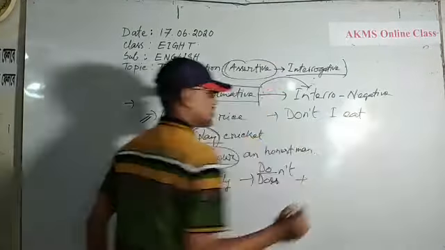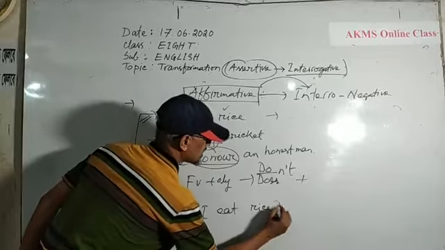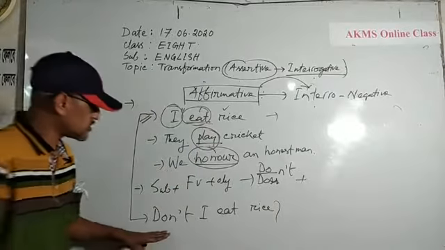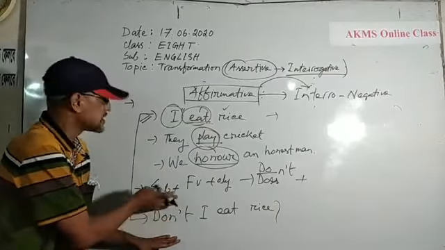I eat rice. You can change it into interrogative by using do as an auxiliary verb and not as the negative form. Don't I, the base form of it is eat rice. Don't I eat rice? What have I used? Do, as the sentence is in present indefinite tense and it is an affirmative sentence. I have used the negative form of do. Don't I eat rice? Okay.